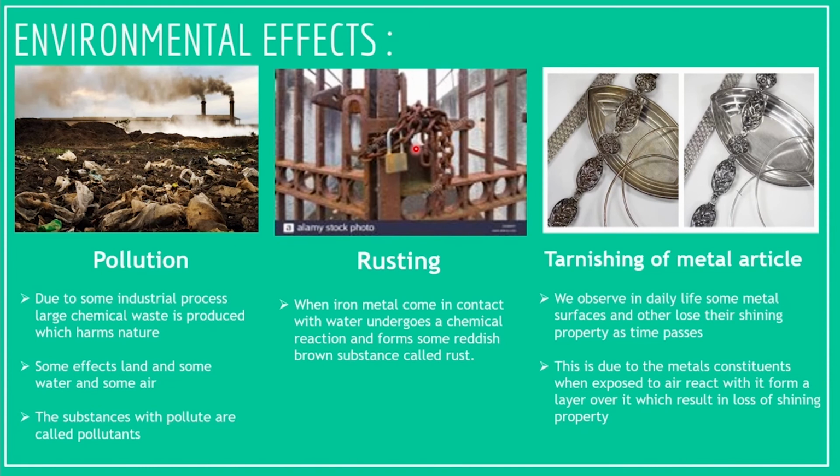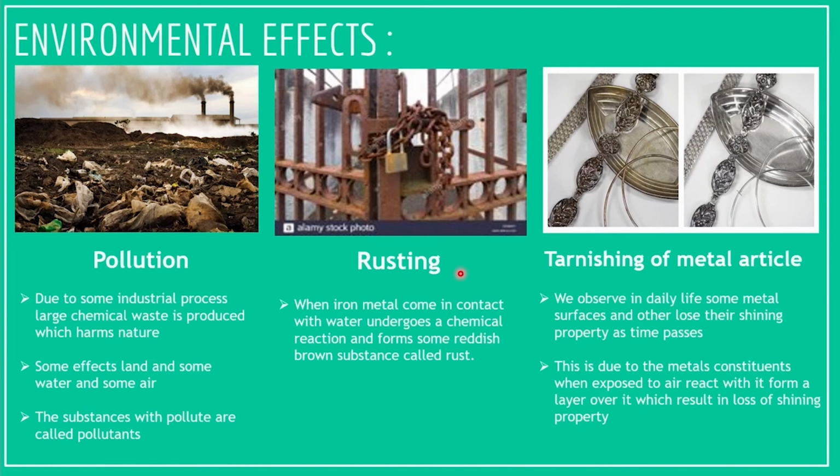Then coming to environmental effects. There are many environmental effects due to these chemical changes. Pollution is one major environmental effect of chemical change. Due to a large number of industries, a huge amount of chemical waste is thrown into the environment. This chemical waste is produced due to chemical reactions and pollutes the environment a lot. The substances which pollute the environment are called pollutants. Carbon dioxide and oxides of sulfur are pollutants which pollute air. Detergents are pollutants which pollute water. Urea and pesticides are pollutants which pollute land.